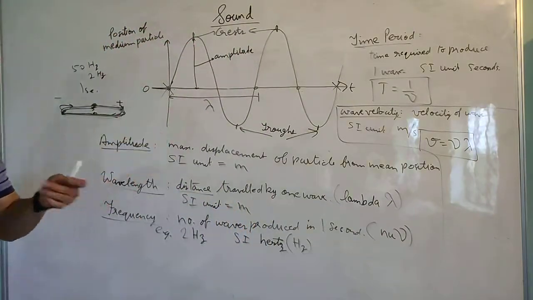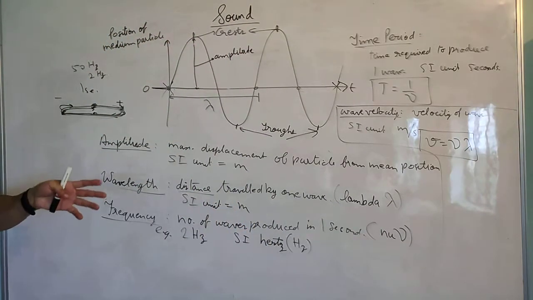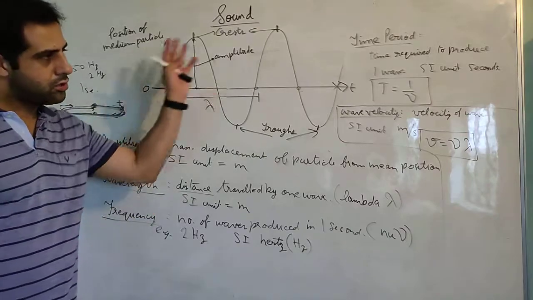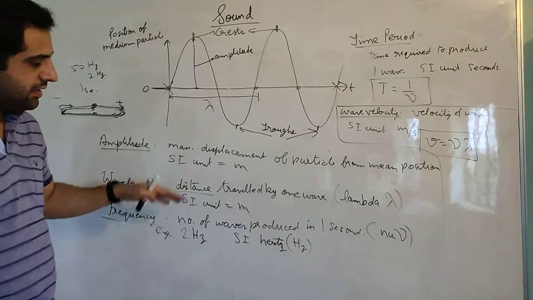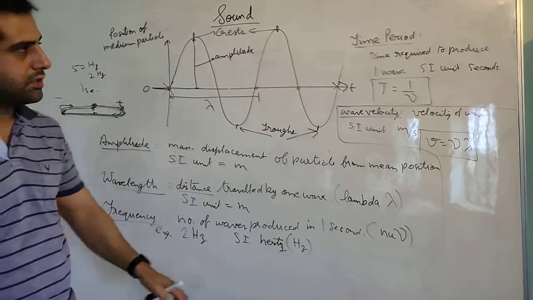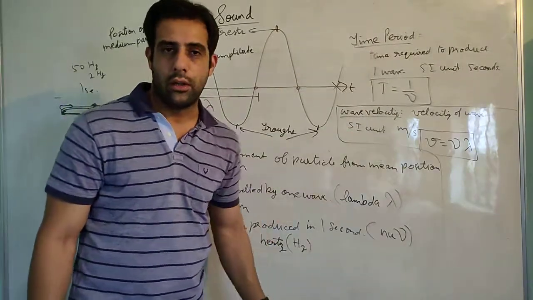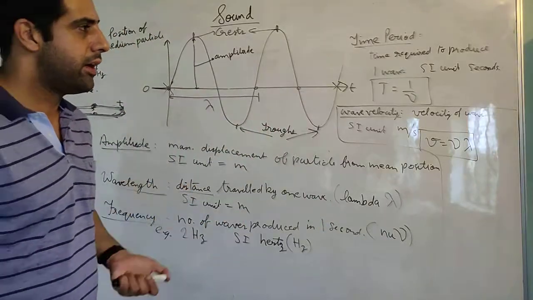So these are very important. Most of the numericals and most of the definitions are based on this particular topic: how to represent a sound wave in a graph, and then these various parameters, amplitude, wavelength, frequency, time period and wave velocity. So make sure that you understand them. If you have any doubt, you can message me.